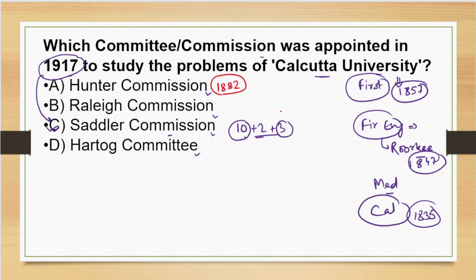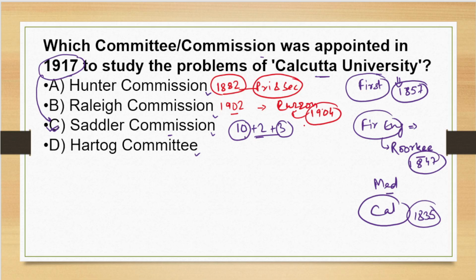Now if we talk about the Hunter Commission, the Hunter Commission was published in 1882, right? 1882 Hunter Commission, and it focused on primary and secondary education. And Raleigh Commission, it was in 1902. Very important, Raleigh Commission, and it was appointed by Lord Curzon. Its recommendations led to the Indian University Act 1904, right? 1904, very important. That is Indian University Act by Raleigh Commission given by Lord Curzon.